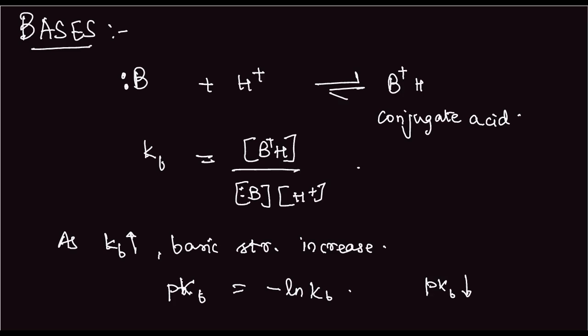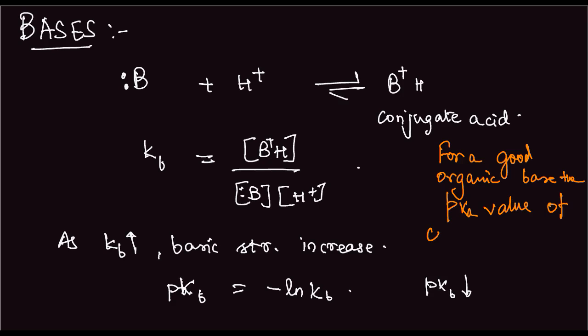Now, for a good organic base, the pKa value of the conjugate acid is high, which means the conjugate acid is more stable. A good base is one in which electrons are easily released.